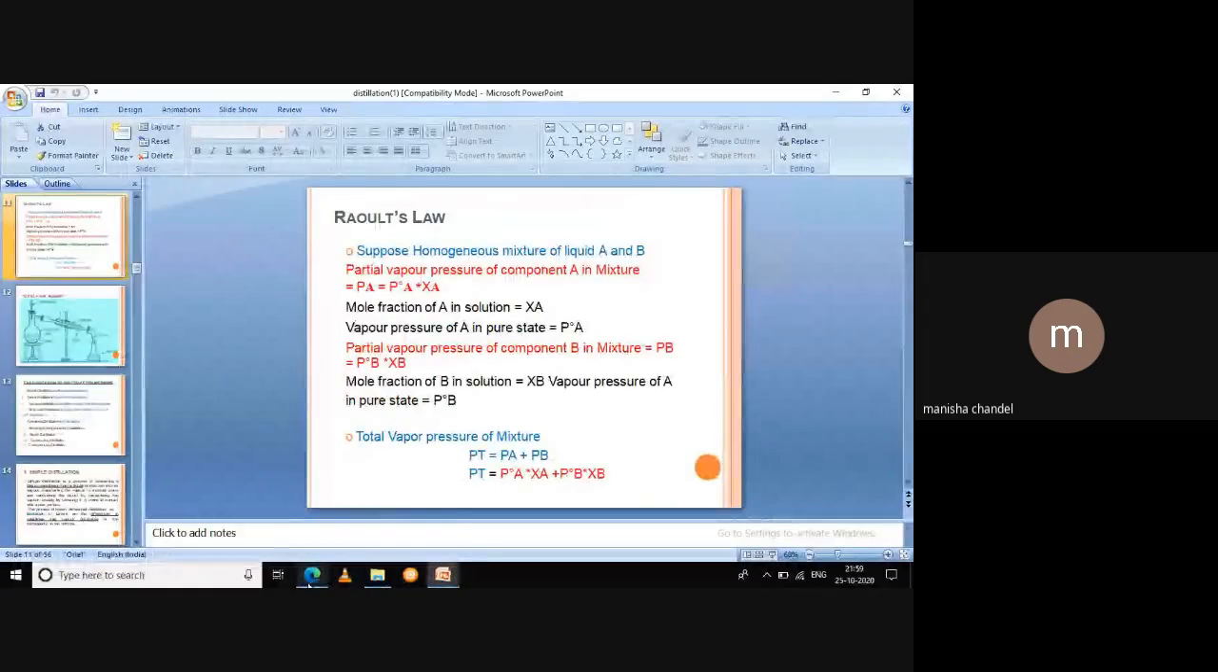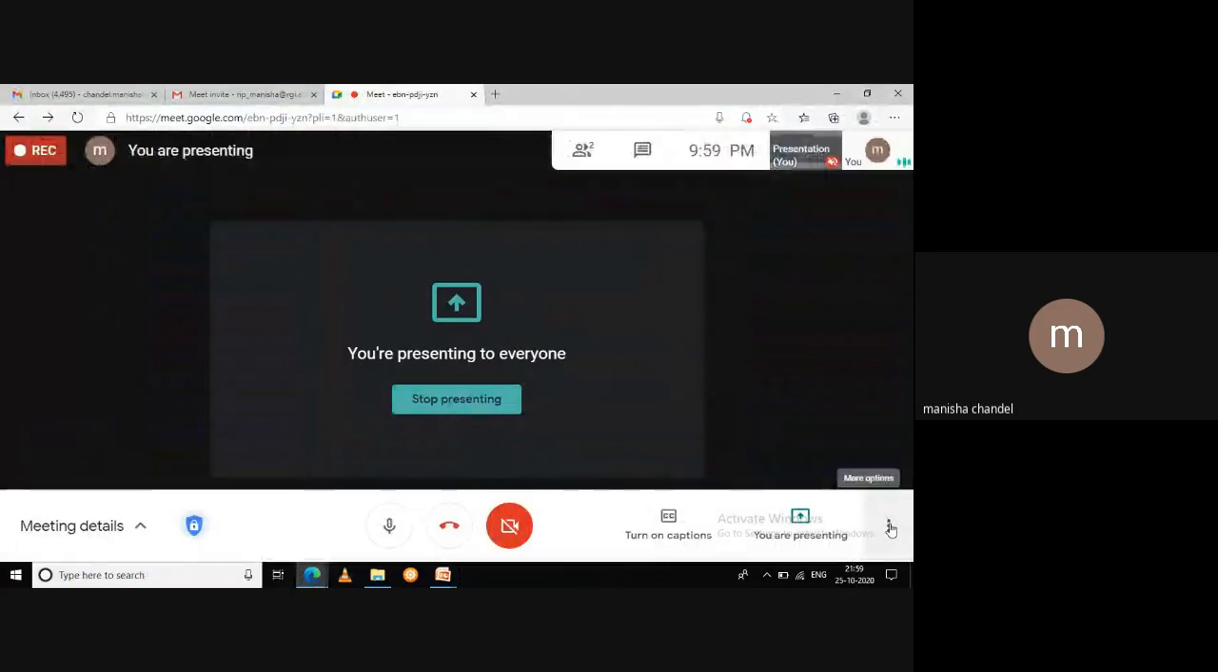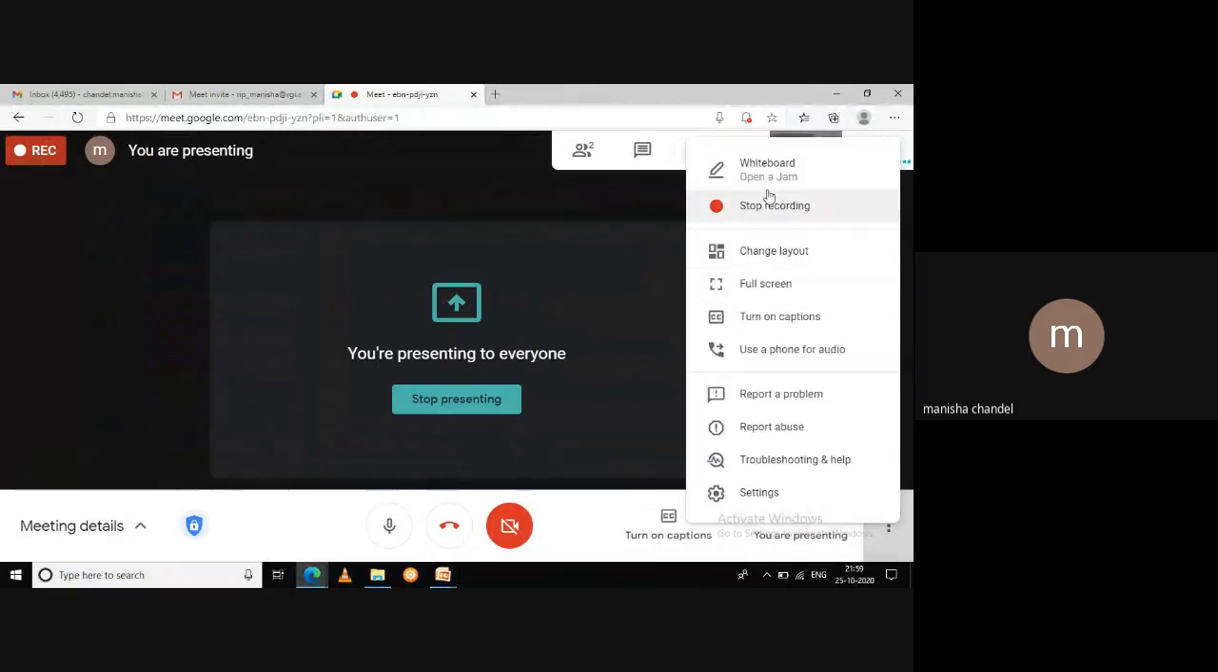So this was the distillation process and some terms related to distillation. So next, thank you.